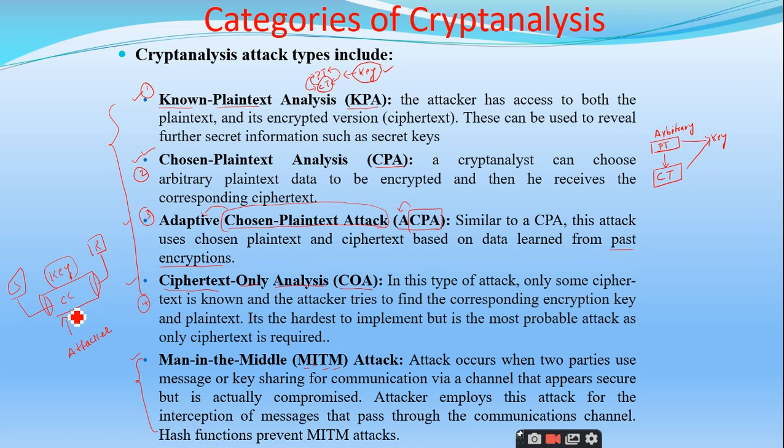But there are a lot of chances that this communication channel gets compromised. So the attacker can easily attack this channel and get the ciphertext, and by making use of ciphertext only analysis, he tries to retrieve the plain text or the key. That is called the man in the middle attack.